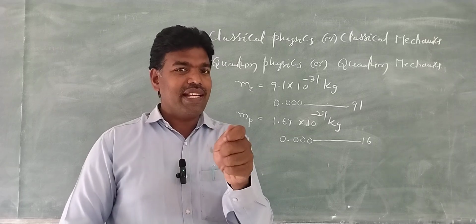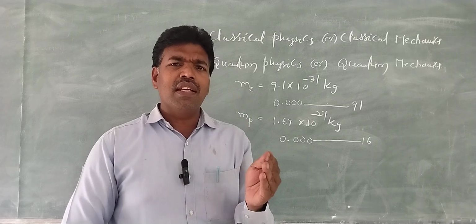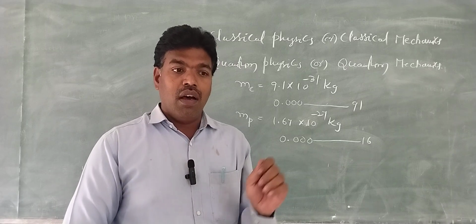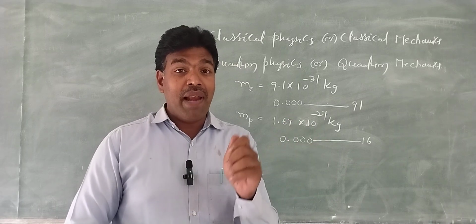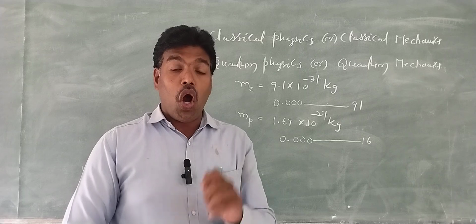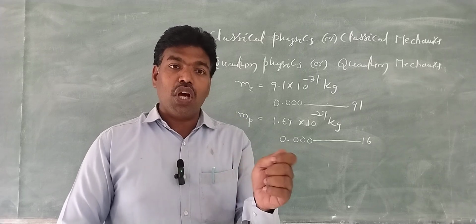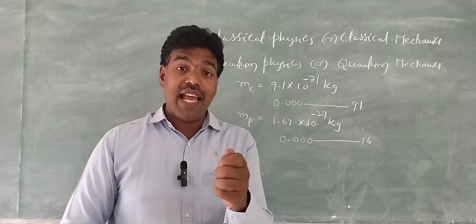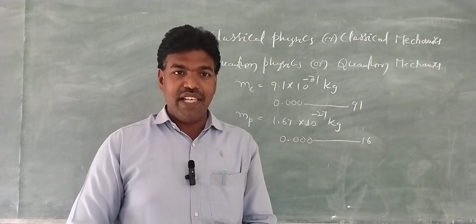We all know that light has dual nature. Some physics experiments, such as the photoelectric effect, black body radiation, and the Compton effect, conclude that light has particle nature, right?